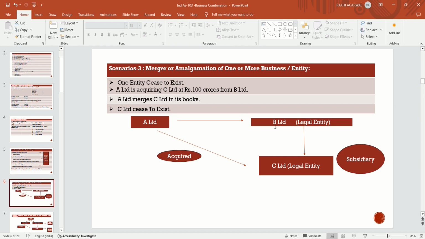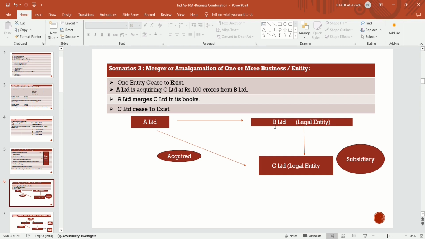If an entity merges or amalgamates with one or more business entities, meaning if two businesses are merged together or amalgamated together and form one entity, then that is also treated as a business combination. If one or two businesses amalgamate or merge together and form one separate entity, that is also called a business combination.